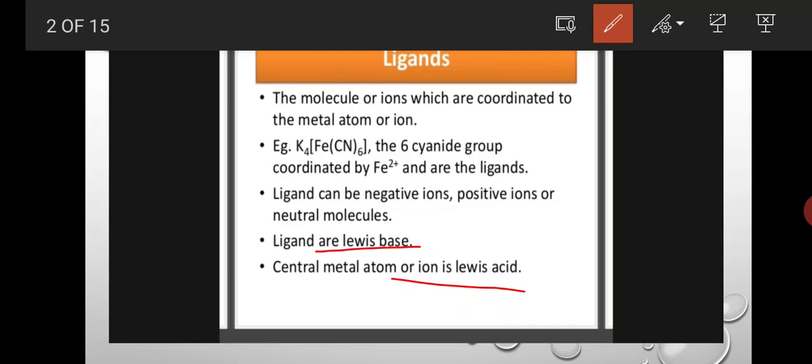Okay, ligands are the molecules coordinated to the central metal atom or ion, and these ligands can be negative or positive or neutral molecules. And this ligand acts as a Lewis base, and the central metal atom acts as a Lewis acid.